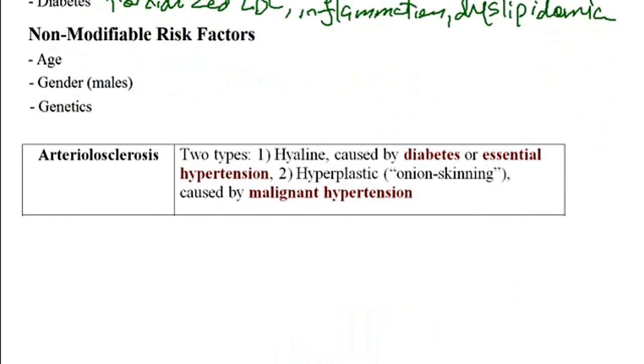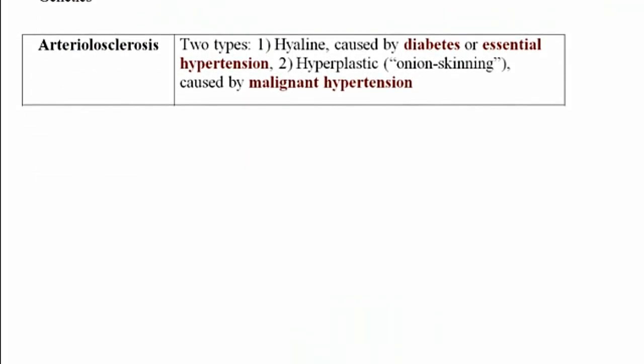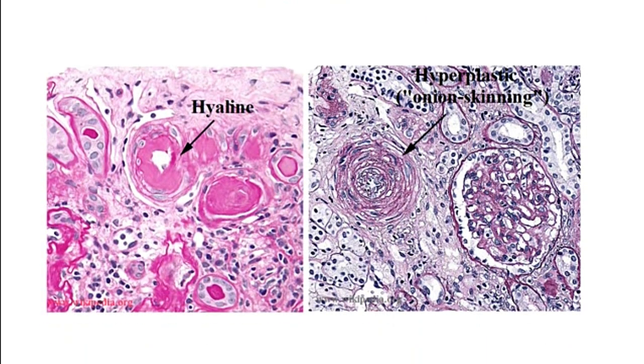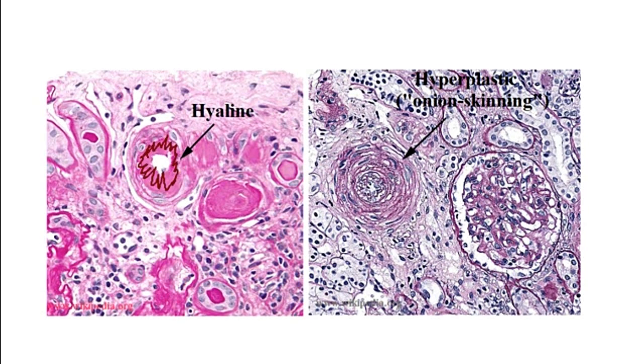Alright, now moving on to arteriolosclerosis, where there are two types. There is a hyaline type and hyperplastic type of arteriolosclerosis. So with the hyaline type, which is associated with diabetes mellitus and essential hypertension, this type of arteriolosclerosis is caused by excessive extracellular matrix production by the smooth muscle cells, where there would be hyaline deposition. So here is an example of hyaline arteriolosclerosis, where you can see that there is this hyaline layer inside the vessel that causes vessel narrowing.